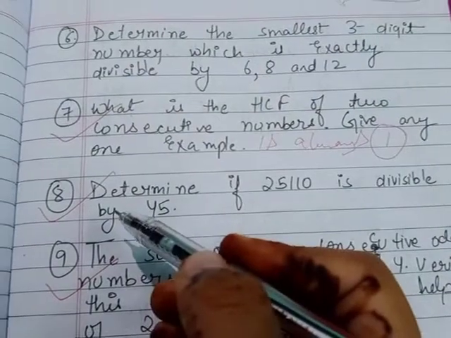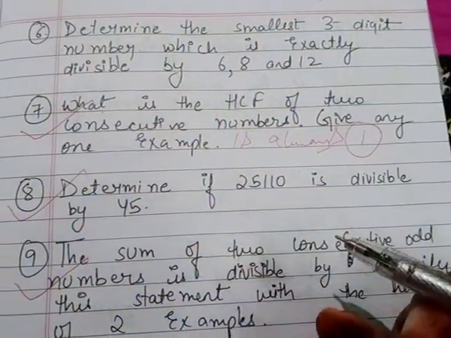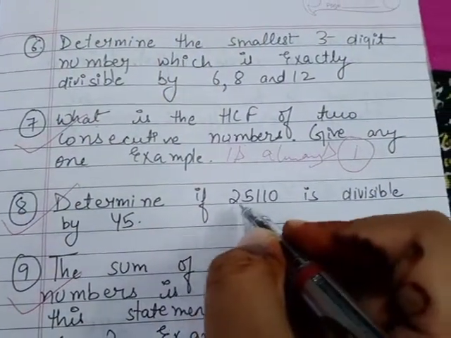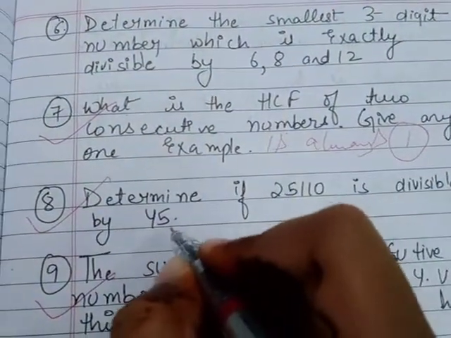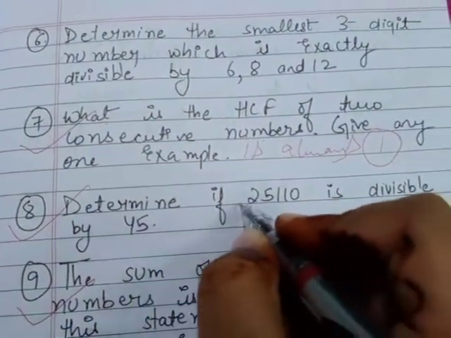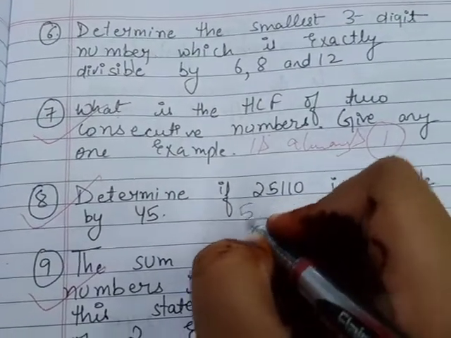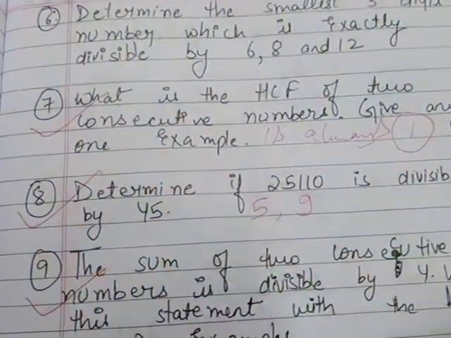Question 8 we will move forward to. Determine if 25,110 is divisible by 45. We are asked, is this number divisible by 45? So for the 45 rule, the given number should be divisible by 5 and also by 9, keep in mind.